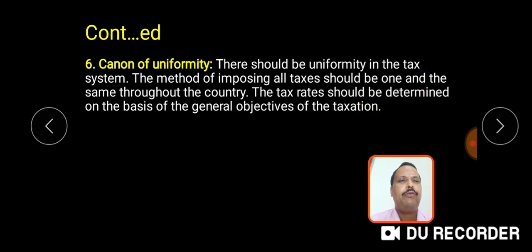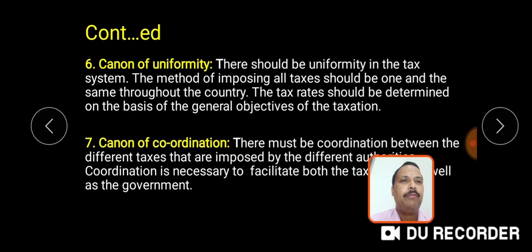Next one, canon of uniformity. There should be uniformity in the tax system. The method of imposing all taxes should be one and the same throughout the country. The tax rate should be determined on the basis of general objectives of taxation.